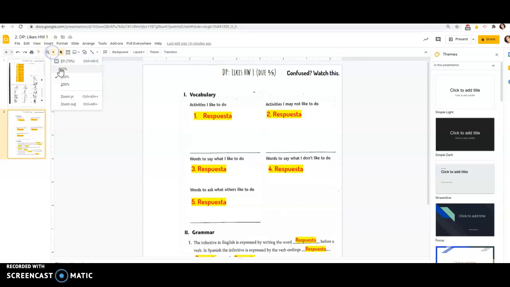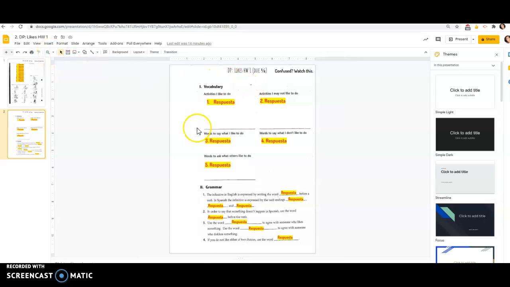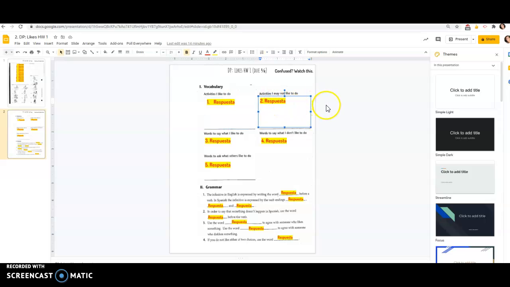So remember, you can always zoom in and zoom out over here. I always like to do fit because then it all fits in the page. But this is part one. It says activities I like to do. In Spanish, you're going to write down two or three of the activities from our list. So to dance, to sing, to whatever in Spanish. And then you're going to do the same for the things that you don't like to do. So two to three different verbs that you don't like to do.